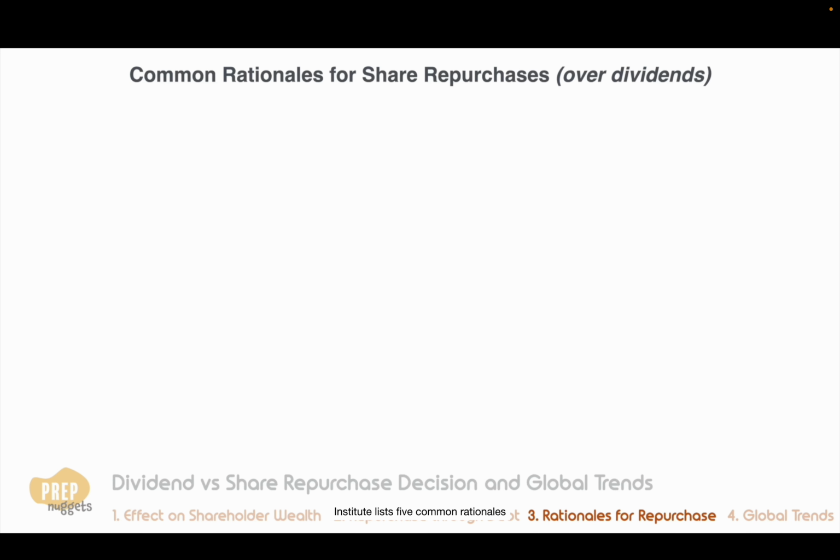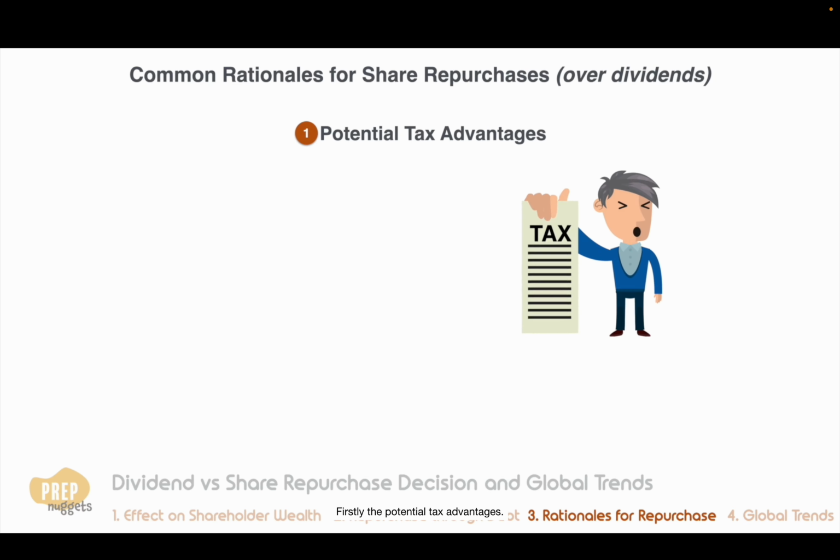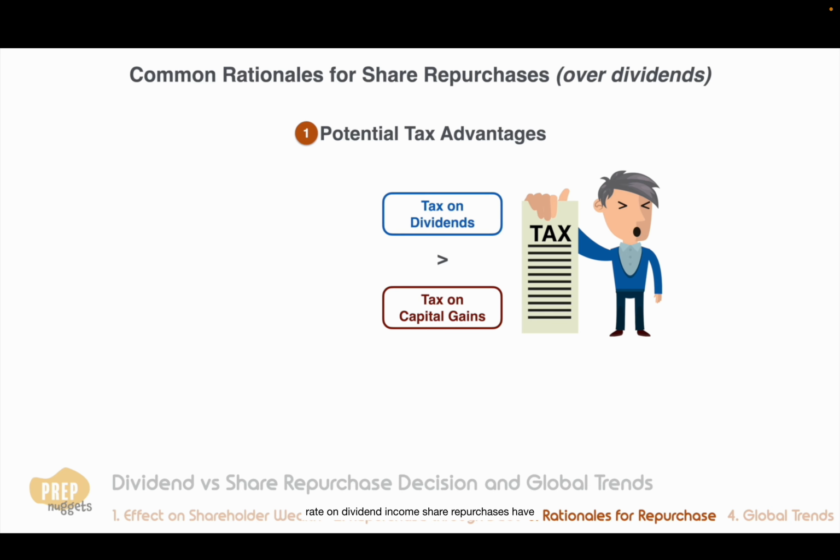The CFA Institute lists 5 common rationales for choosing share repurchase versus dividends. Firstly, the potential tax advantages. When the tax rate on capital gains is lower than the tax rate on dividend income, share repurchases have a tax advantage over cash dividends.